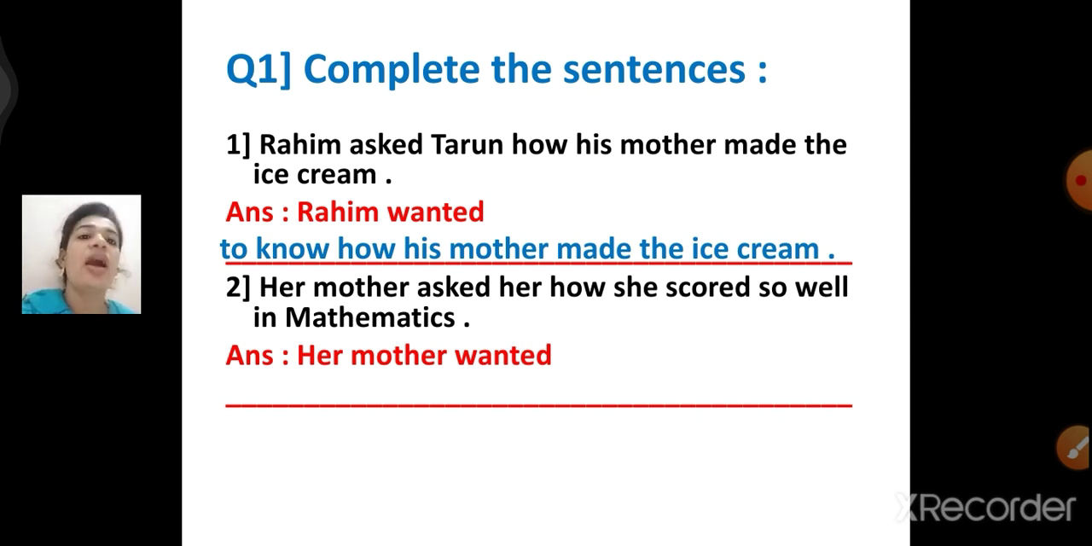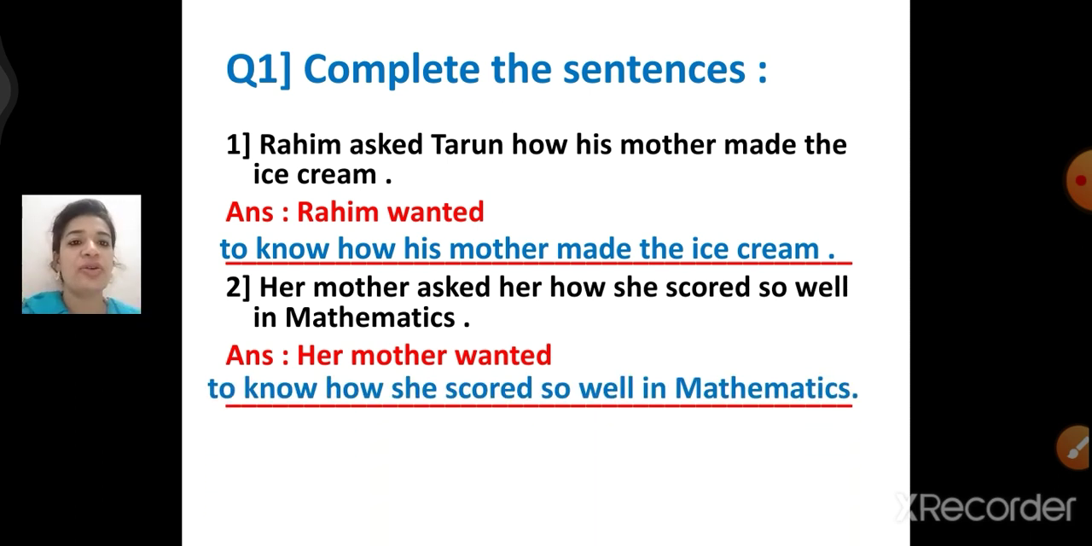And the second one, her mother asked her how she scored so well in mathematics. So the answer is her mother wanted. So wanted what? She wanted to know. Her mother wanted to know how she scored so well in mathematics.